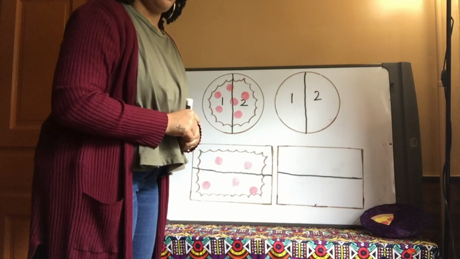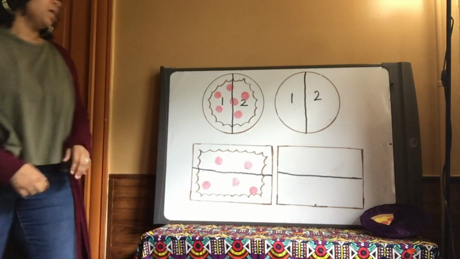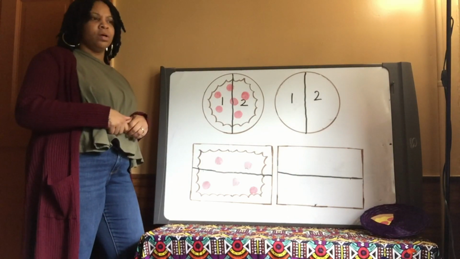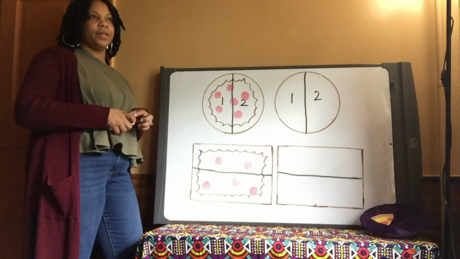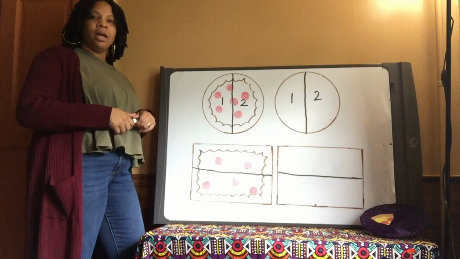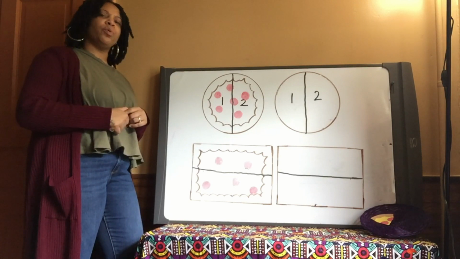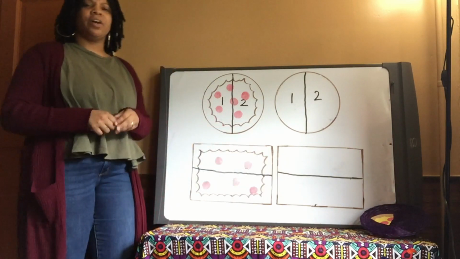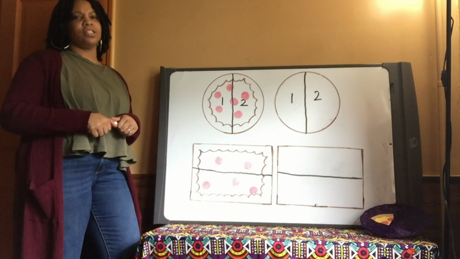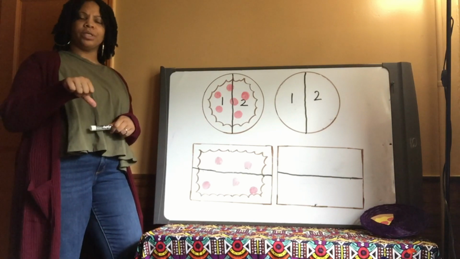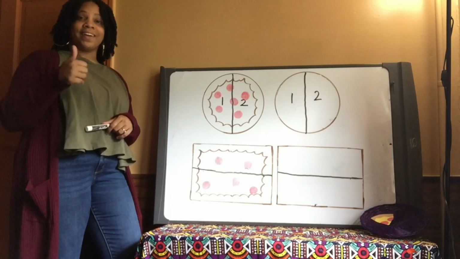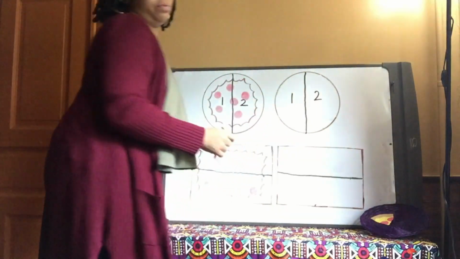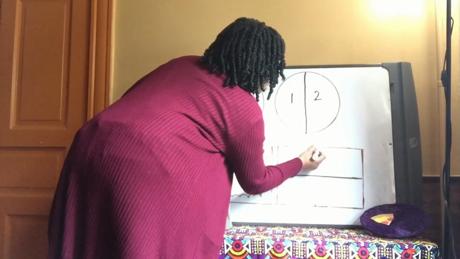Yay, Bo? All right, but Congo Nation, I need your help. Because not only do me and my brothers like pizza, but my mom and dad, they like pizza too. So if it was me, my brother, my mom, and my dad eating, how could I split this pizza into 4 equal parts? I already have 2 equal parts here. Is there another line I can draw to make that into 4 equal parts? Yes or no? Very good. I see a lot of thumbs. I can go back to the middle and draw a line down.